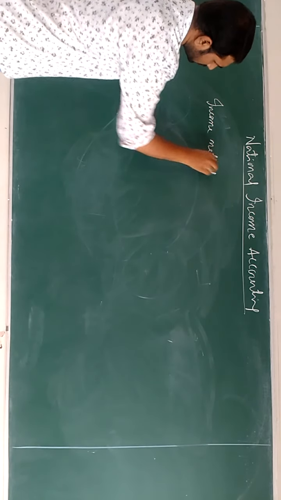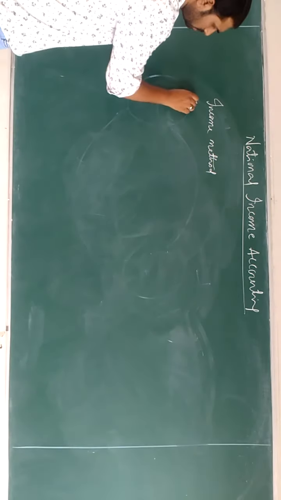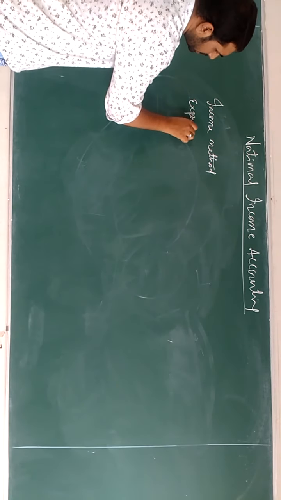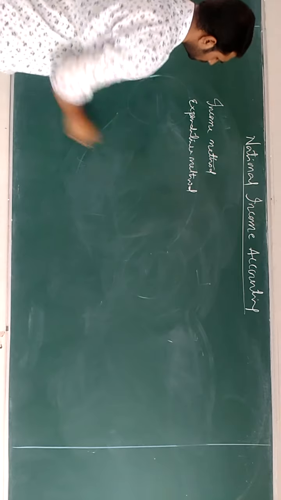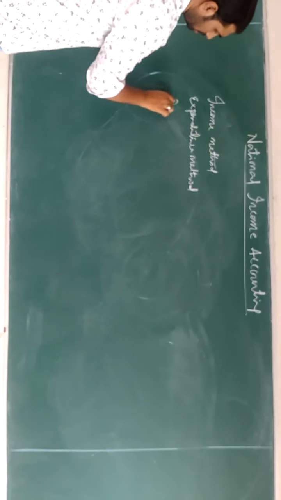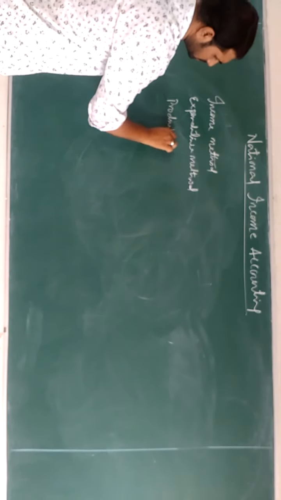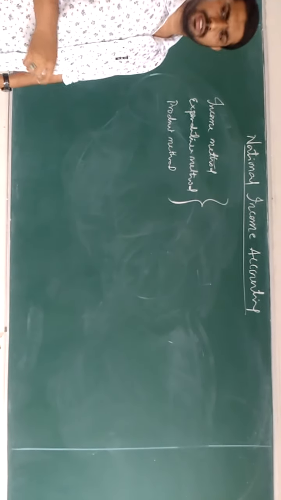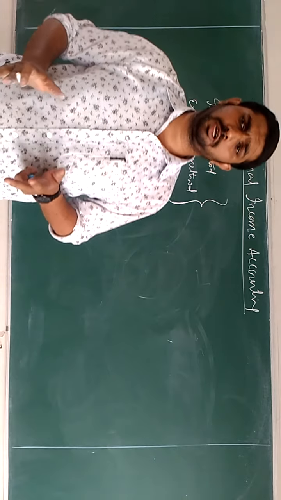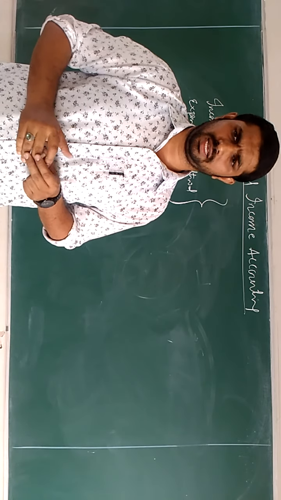The second one is the expenditure method. The third one is the product method. These are the three methods which are used for measuring national income.